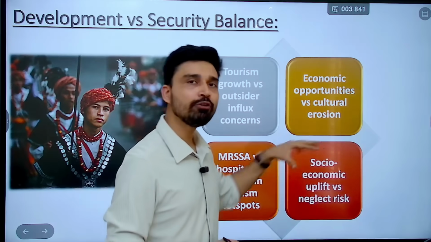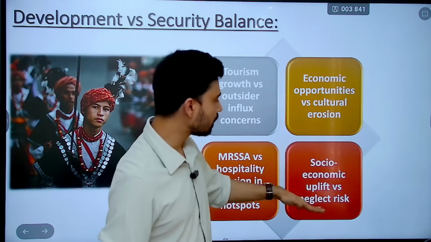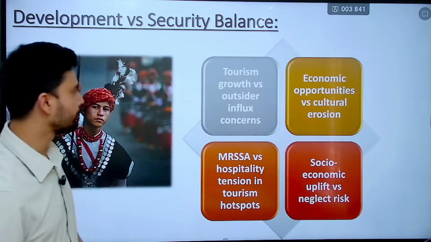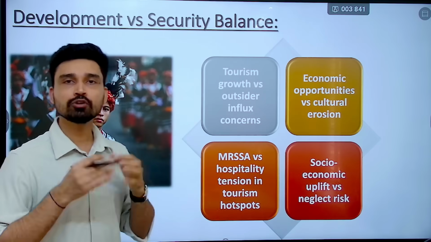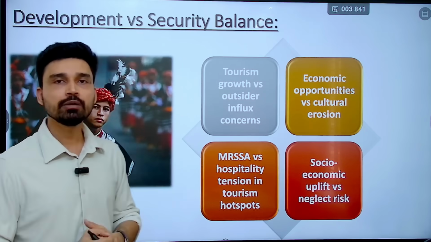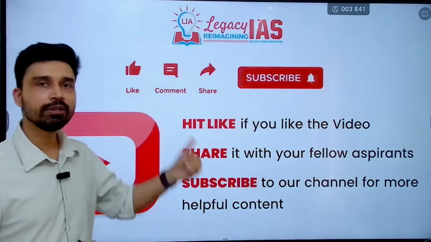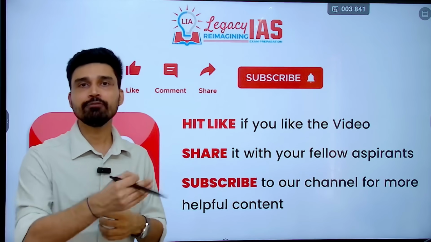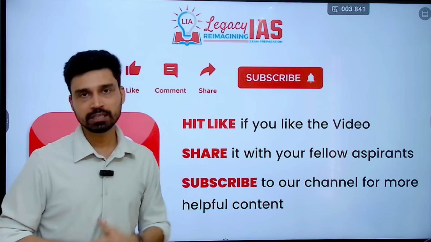Lastly, they also have to evaluate socio-economic uplift versus the risk of neglecting the local tribal population. So based on all this analysis and evaluation, a decision may finally be taken by the central government on whether or not to implement the ILP, and to what extent weightage should be given to the other demands raised by the current MP.